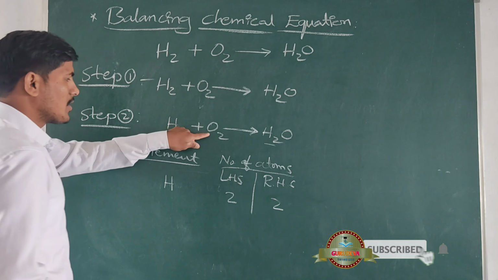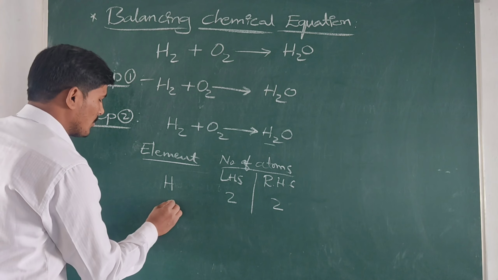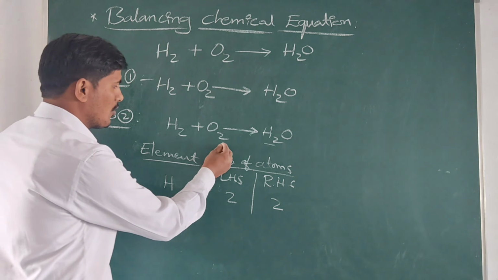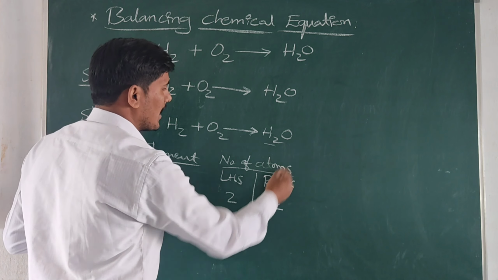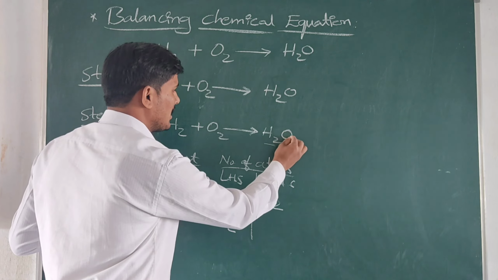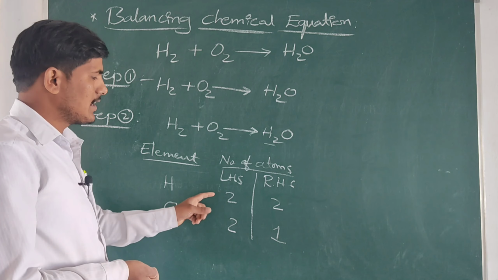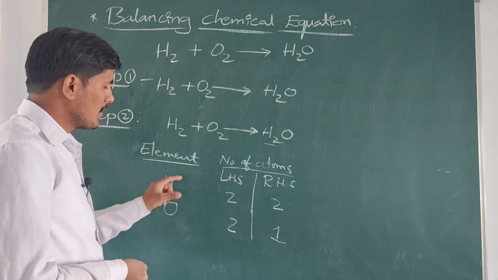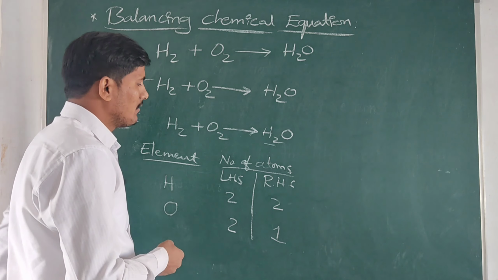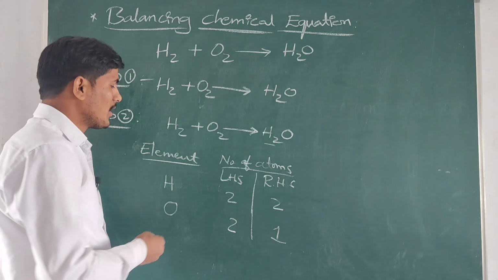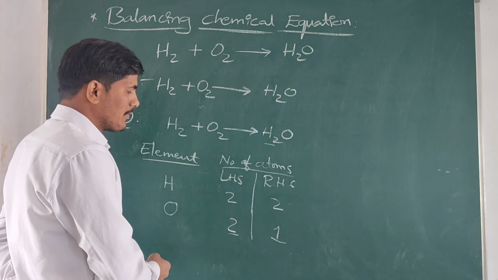Next, observe how many oxygens are present on the left side. The next element is oxygen. On the left side, 2 oxygens are present. On the right side, only 1 oxygen is present. So by observing this, the equation is unbalanced. That is why we need to balance the chemical equation. Here oxygens are present on the left hand side too.